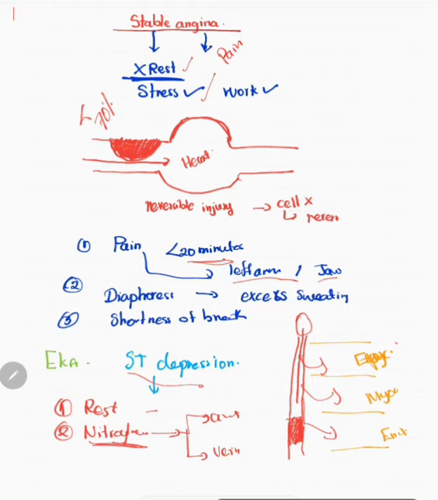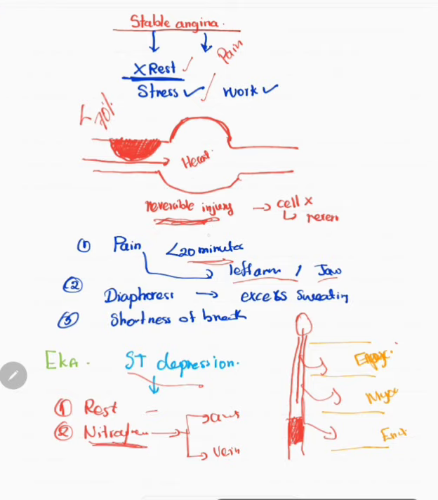The occlusion in the coronary arteries is not complete occlusion. With atherosclerosis, symptoms appear only if the narrowing is more than 70%. If it is less than 70%, the patient is asymptomatic. This is the high-yield point. It is a reversible injury, so basically the cell does not die.